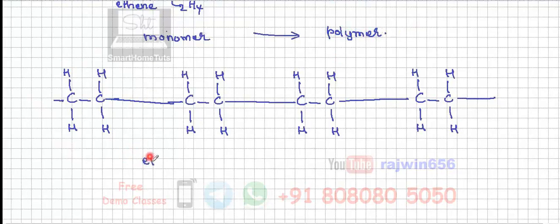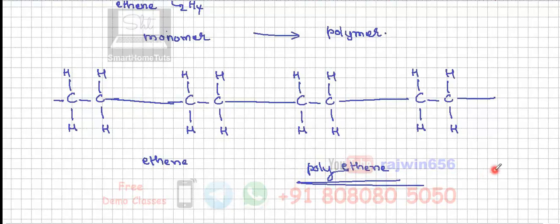Here ethene is there because here it is going to give you only one product, therefore this reaction is addition reaction, and because here many molecules are joining together, it is polymerization reaction. So it's a kind of reaction that is going to be addition polymerization. Now because many molecules of ethene are joined together, we are going to call it polyethene. Basically it's nothing but our common polythene plastic.